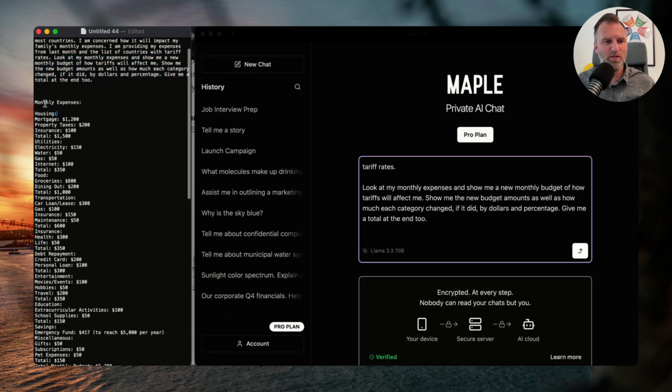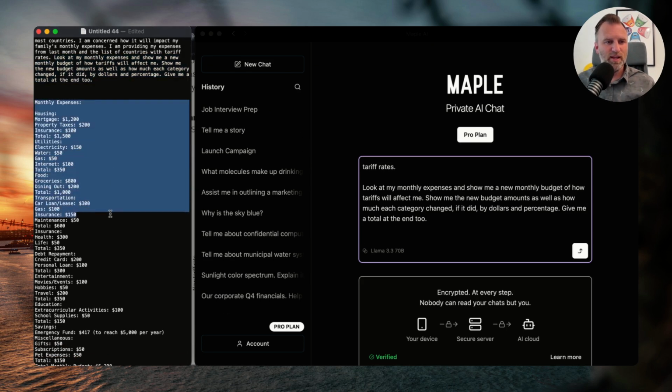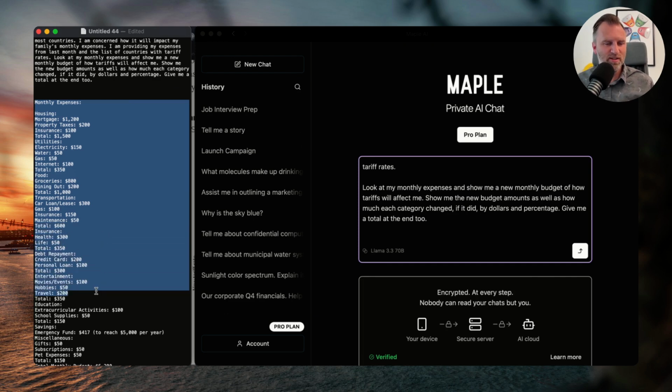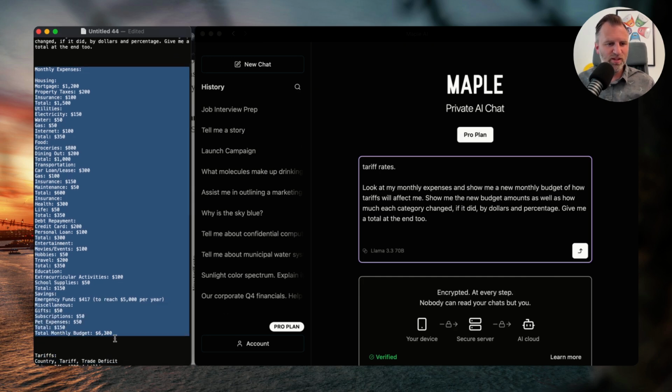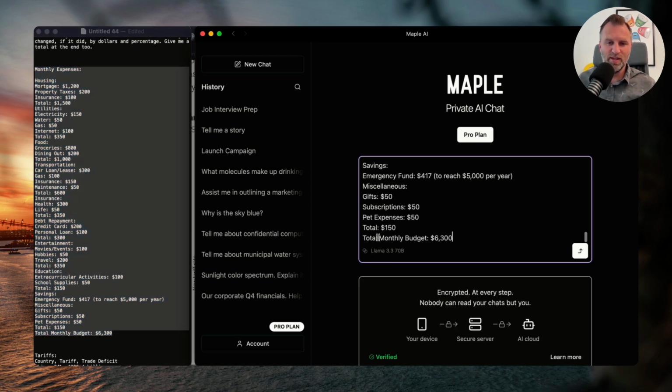Here are my monthly expenses. So I have housing, mortgage, property taxes. This is assuming this family owns a home. Utilities with water, gas, electricity, groceries, entertainment category, emergency fund. They even save some money in there. Oh yeah, that's savings, emergency fund is all part of one. So yeah, they've got some stuff in here. So let me go ahead and paste that in.